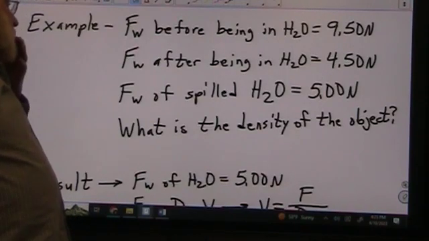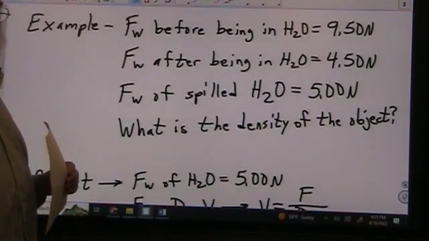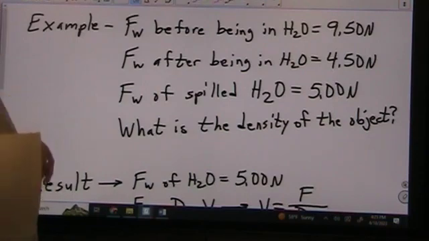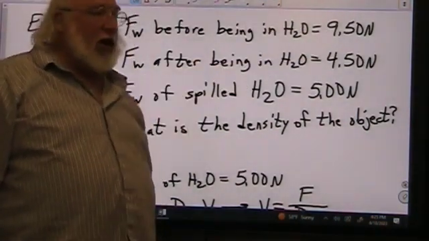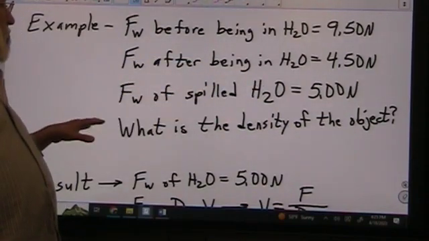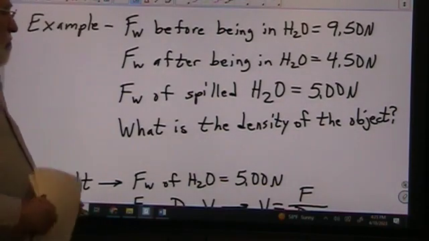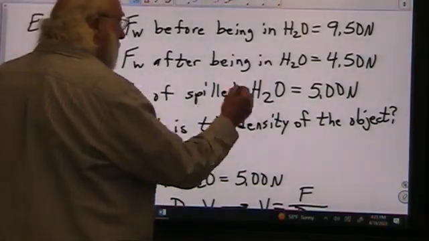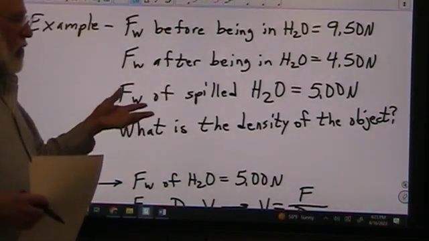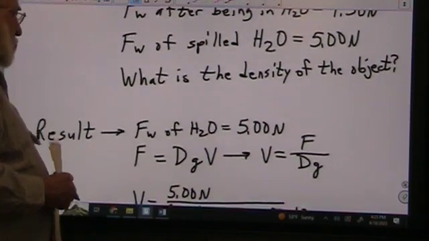Now, in this example, we're taking some kind of weight. We're putting it on a scale. The scale is in the water. We know that when we weighed it before we put it in the water, it was 9.5 newtons. In the water, it was 4.5 newtons. So that means the weight of the spilled water was 5 newtons. So we can figure out the density from that. That's what we're trying to find.